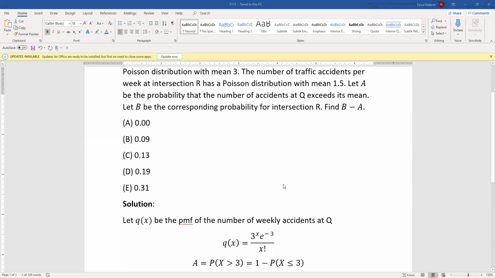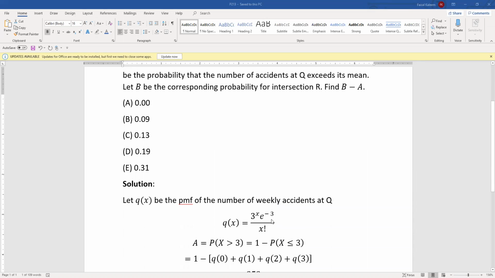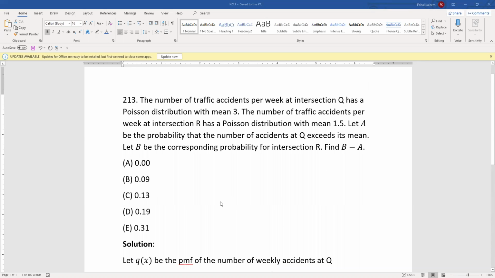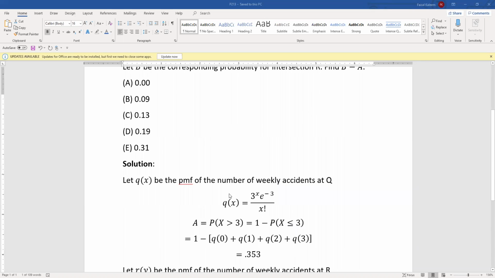So we know that the PMF of a Poisson is mean to the power x, e to the power negative mean, over x factorial. So for the weekly accidents at Q, let's call the PMF Q of x. And the mean for those was 3. So it'd be 3 to the power x, e to the power negative 3, over x factorial. A is the probability that the number of accidents exceeds the mean.